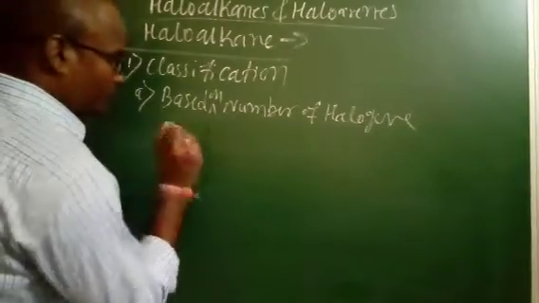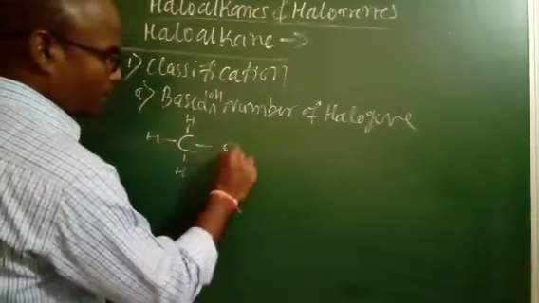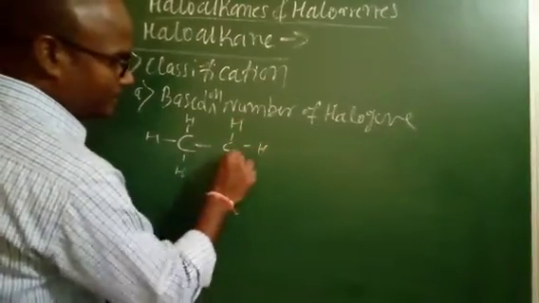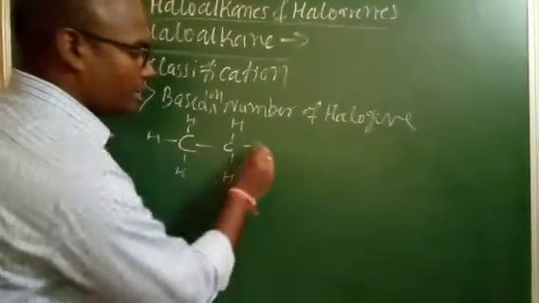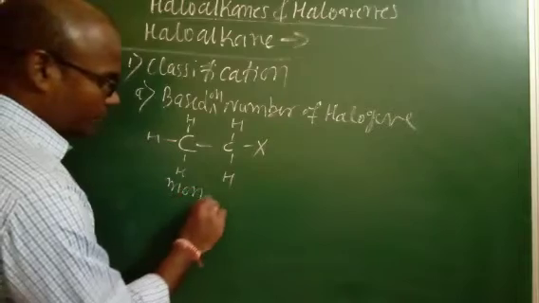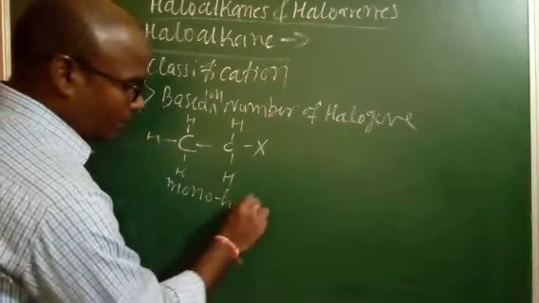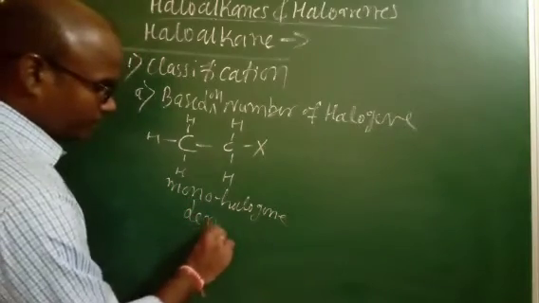So this is the alkane. In this alkane, one halogen atom replaces one hydrogen. This is called a monohalogen derivative.